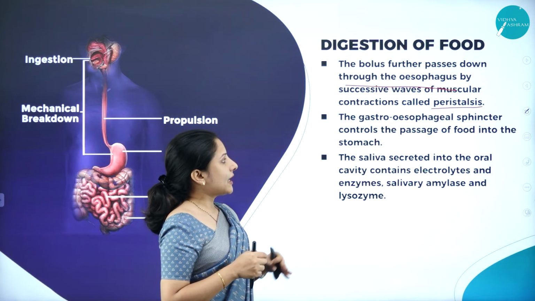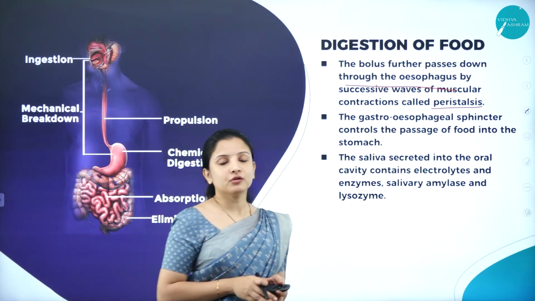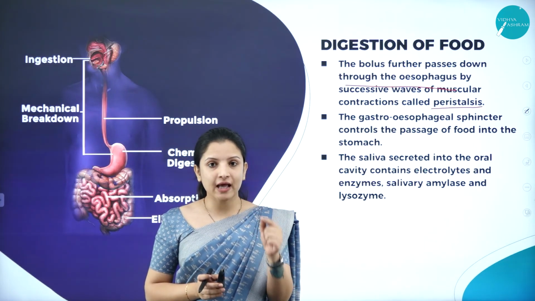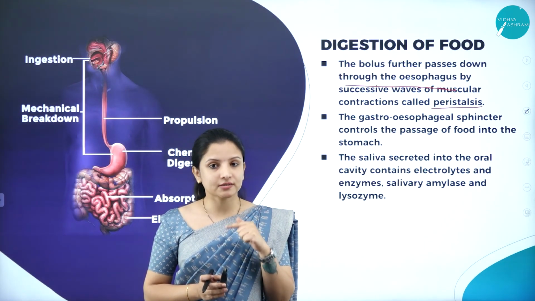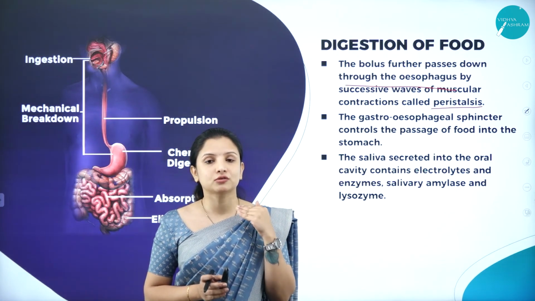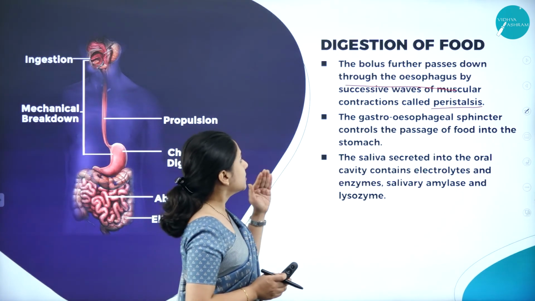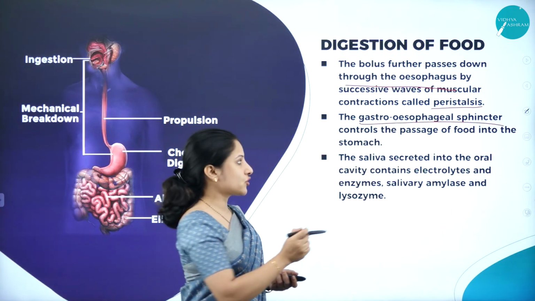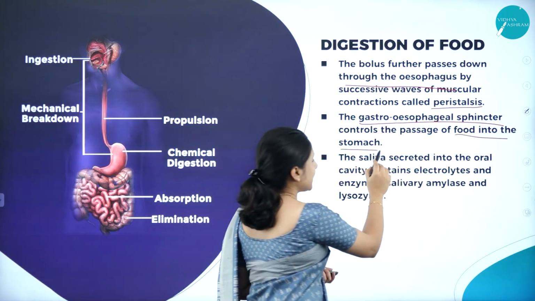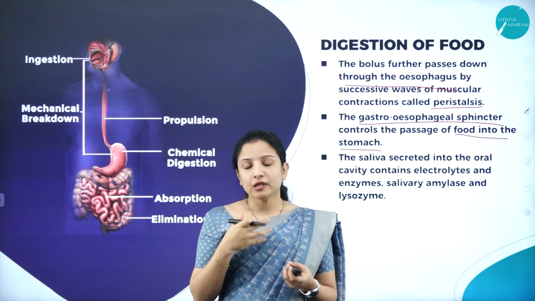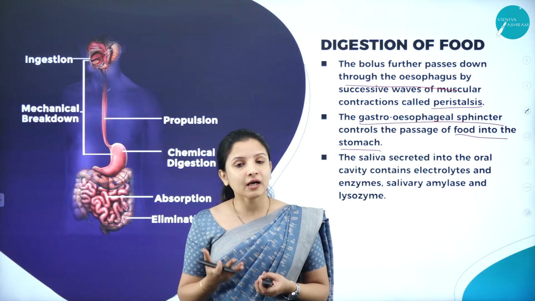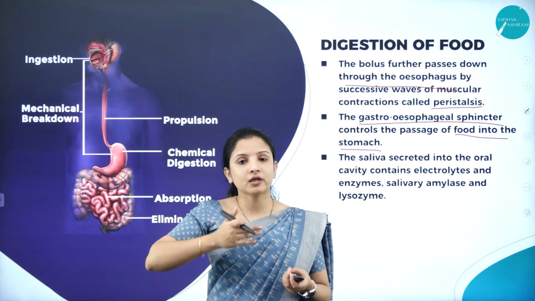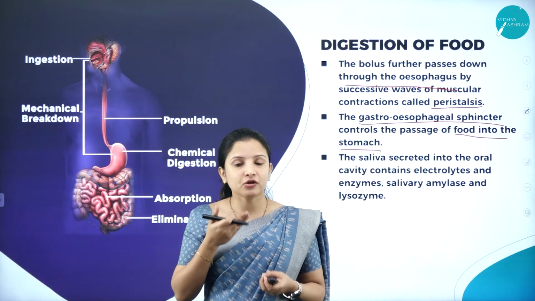Now, the gastroesophageal sphincter. Between the esophagus and the stomach, there is a flap that covers the opening, which is called the gastroesophageal sphincter. It controls the passage of the food into the stomach. It will not be open all the time. What happens if it is open all the time? Whatever food enters into the stomach will go back into the esophagus. That should not happen, right?